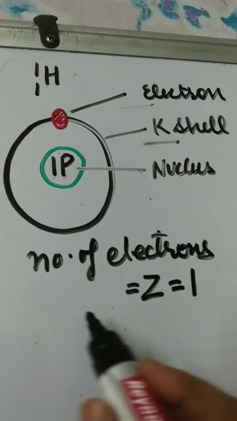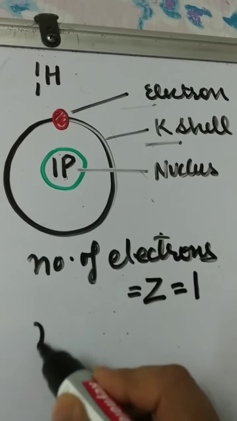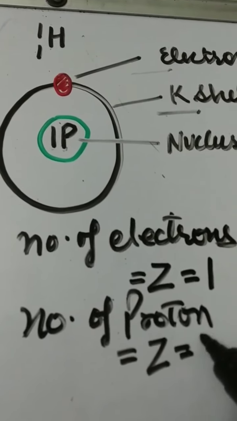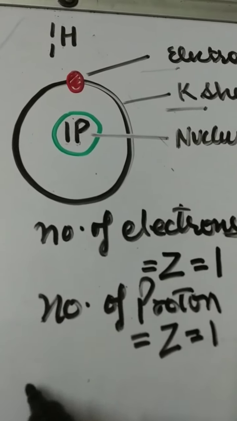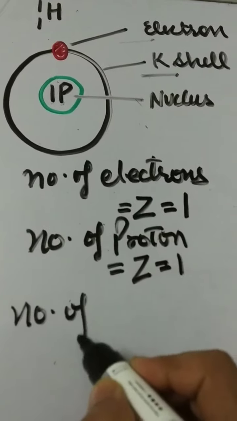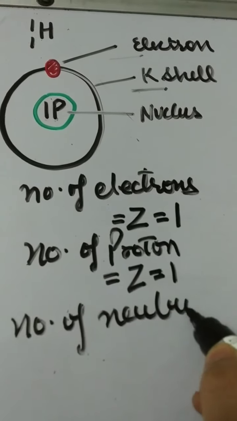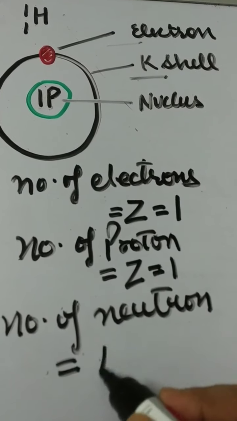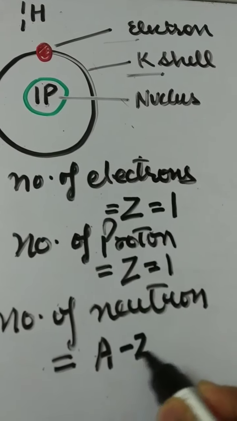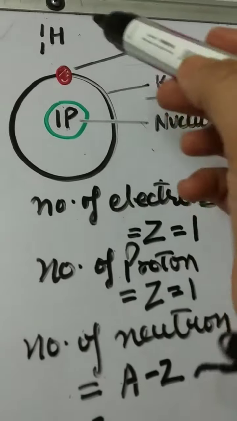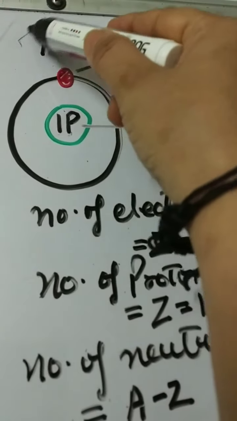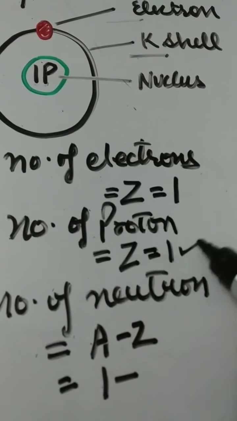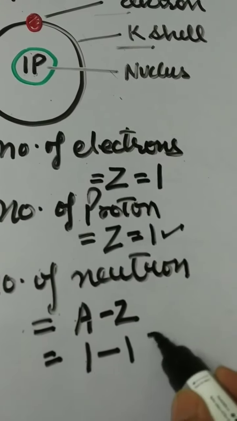Z is for atomic number. Similarly, number of protons present in hydrogen is 1. Then the number of neutrons present in hydrogen, formula we know, mass number minus atomic number. So mass number of hydrogen is 1, 1 minus atomic number 1 equals 0.